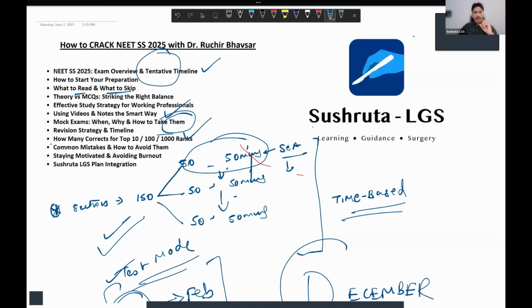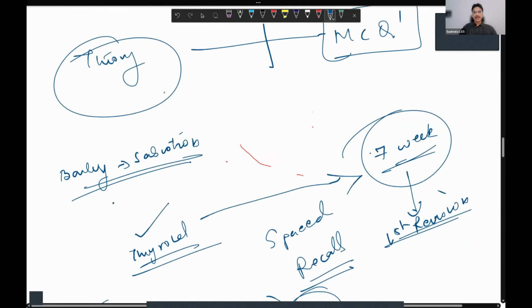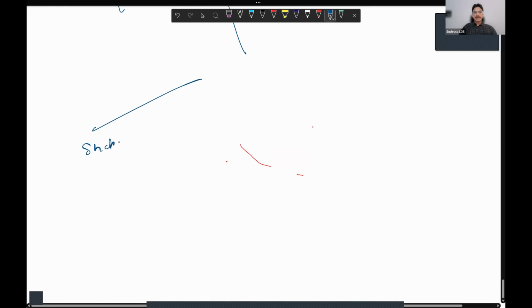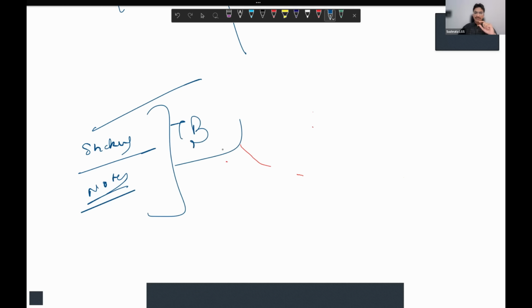Next, the two important aspects, that is, the common mistakes which students make. One is sticking to only notes. No, do textbook reading, incorporate that for sure.